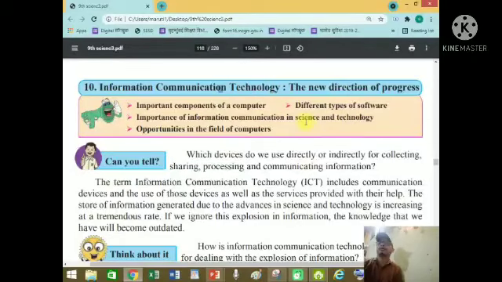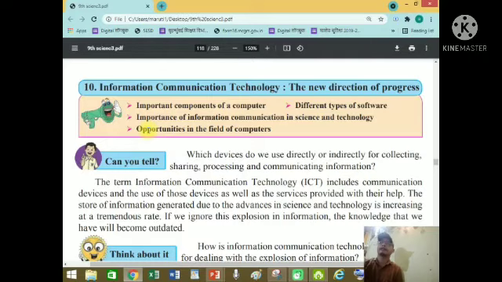See this: importance, components of a computer, different types of software, importance of information communication in science and technology, and opportunities in the field of computers. Because information communication technology is the most important part of our life.